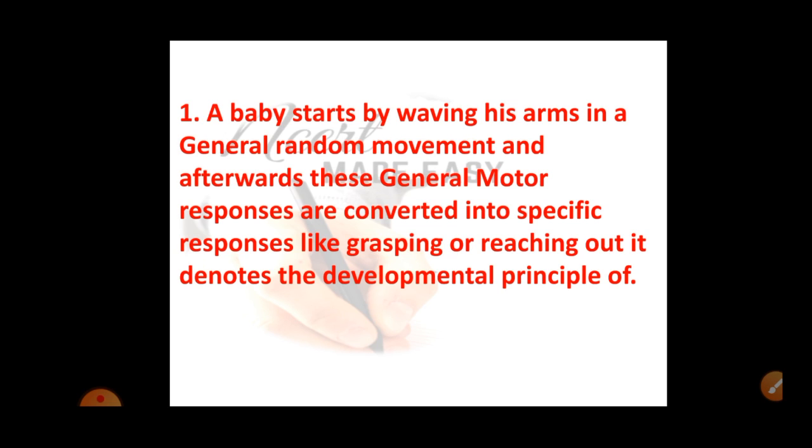Question number 1. A baby starts by waving his arms in a general random movement, and afterwards these general motor responses are converted into specific responses like grasping or reaching out. It denotes the developmental principle of.